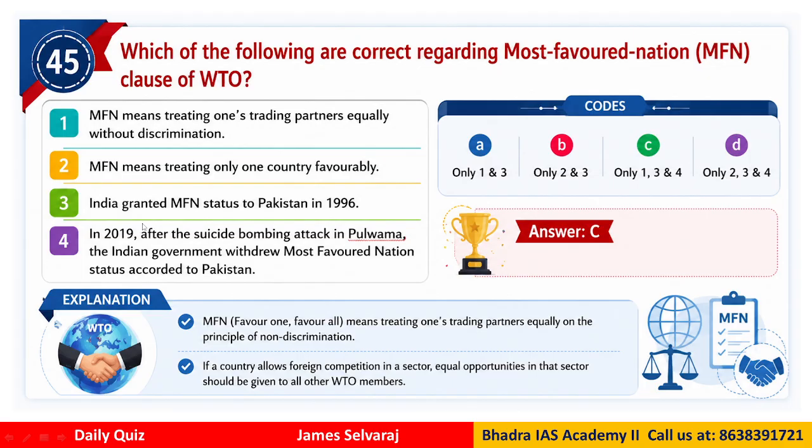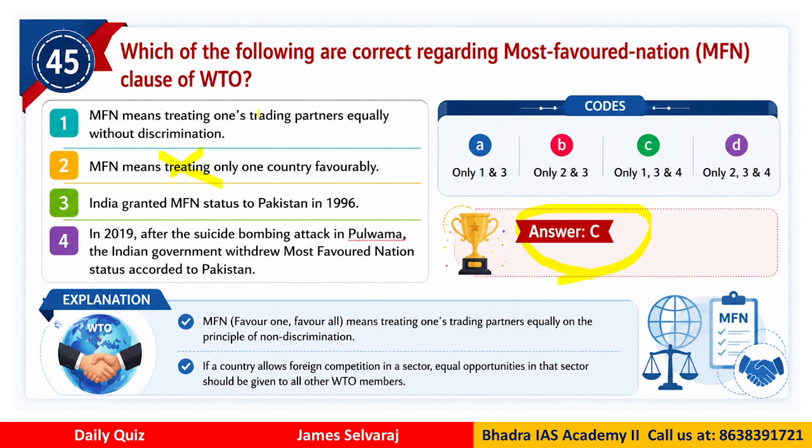So if you look at it, what is the correct answer? The MFN means treating one's partners equally, that is correct, right? It means treating only one country favorably, no. That is where the problem is. Therefore, what do you think is the correct answer? The correct answer is C. So 2 cannot be, because we have to treat all the WTO member countries equally.